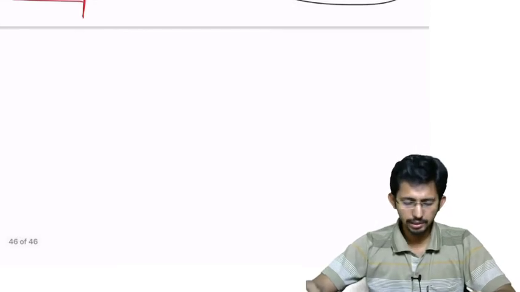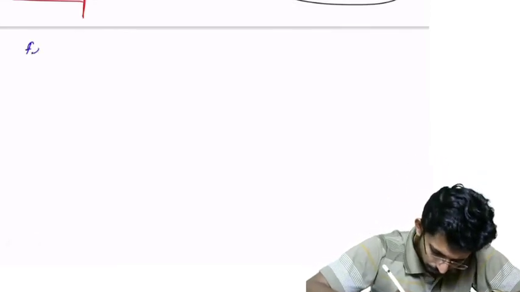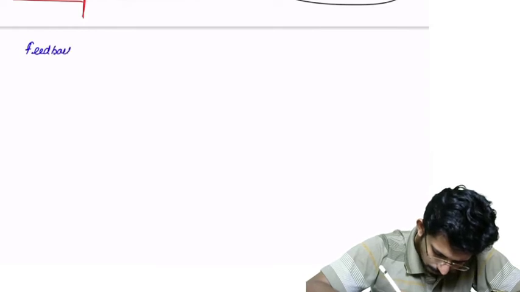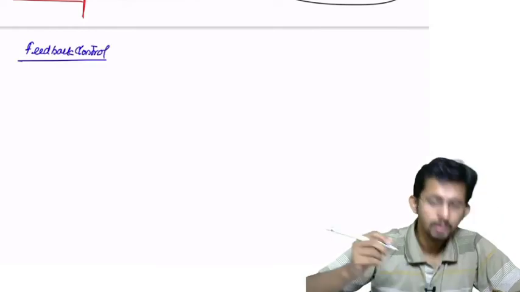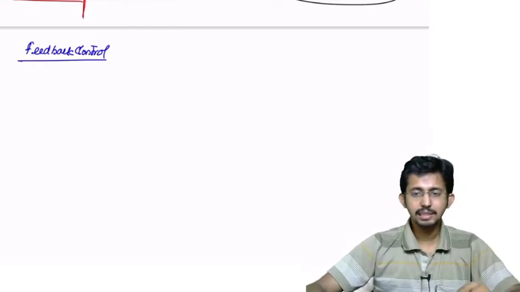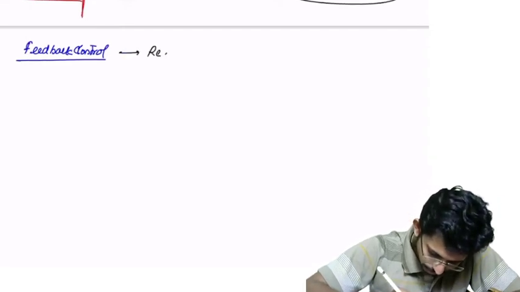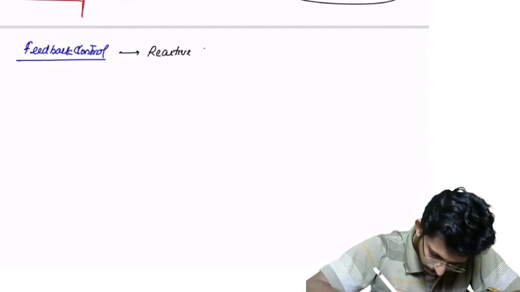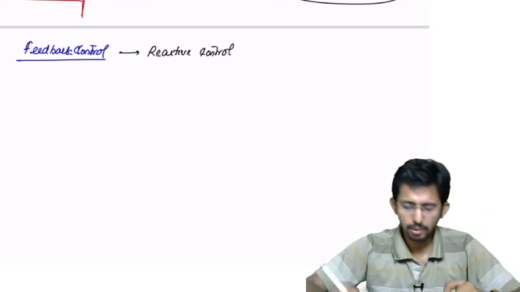The first one is feedback control. Meaning of feedback control: feedback control is a reactive control. Why is it a reactive control?